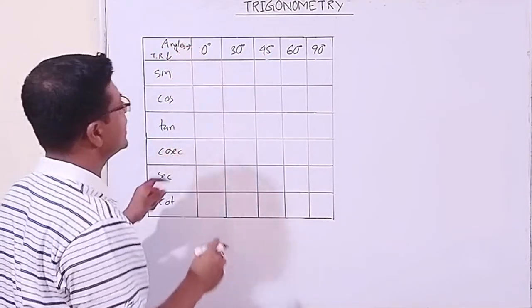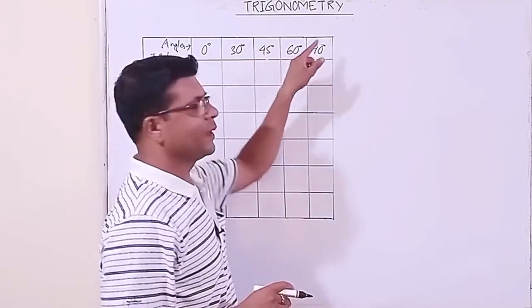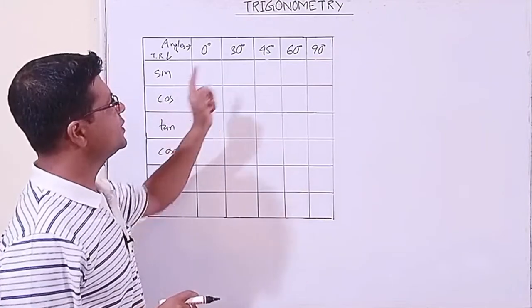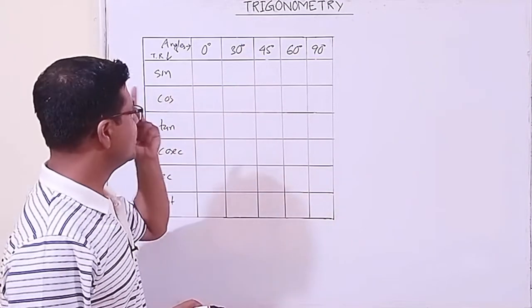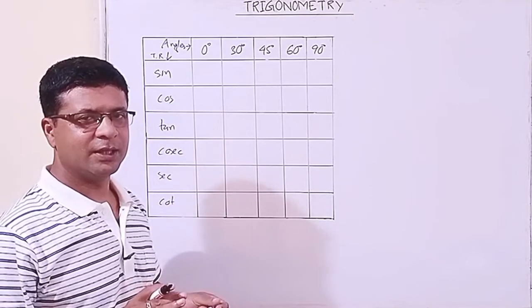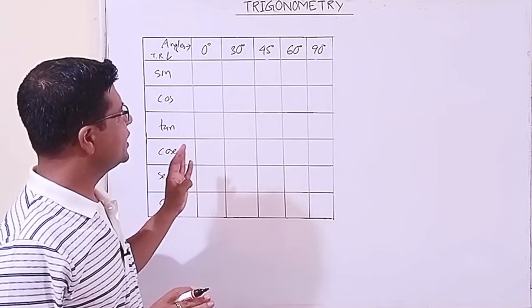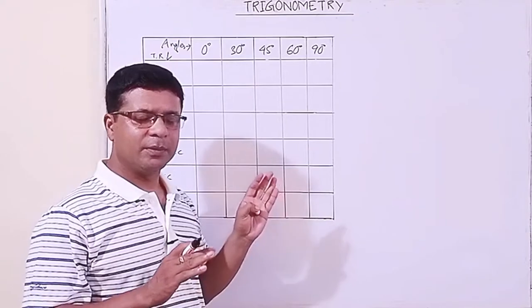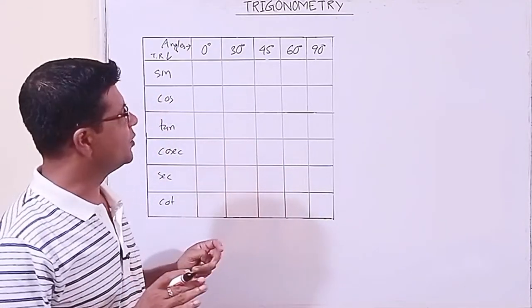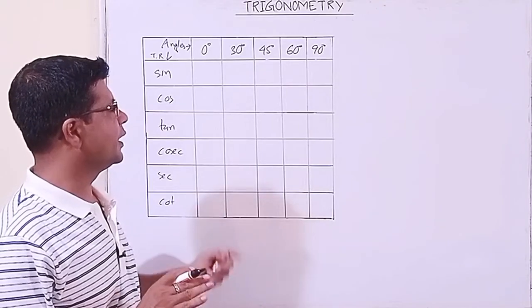We have to learn these 5 angles only. The 6 trigonometric ratios of these 5 angles only. No other. But we have to learn it. How do you have to learn? You know it. You have to learn. If you learn, you can complete a sum in minimum time. Otherwise, you have to use your brain to find each angle.